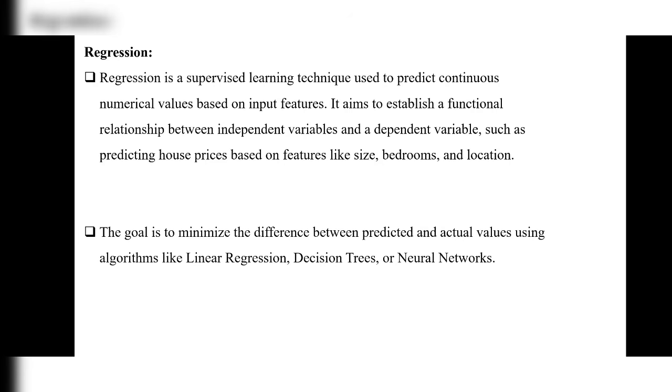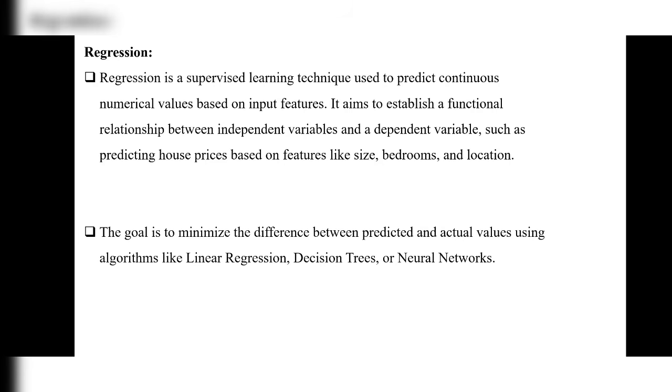Then the goal is to minimize the difference between predicted and actual values using algorithms like linear regression, decision trees or neural networks. See, while we are predicting the size and bedrooms and locations of a house, we may be correct sometimes and sometimes we may not be correct in estimating those values. We may fail sometimes.